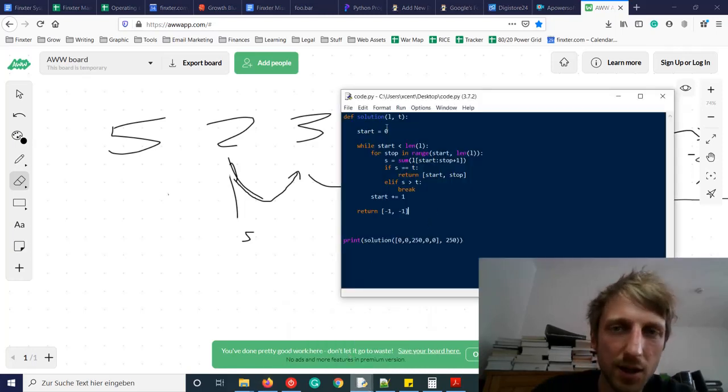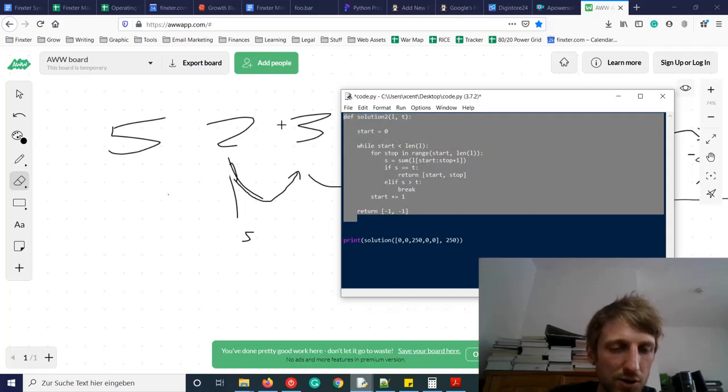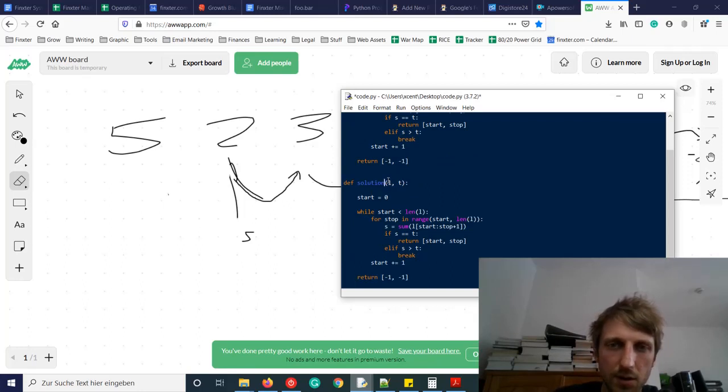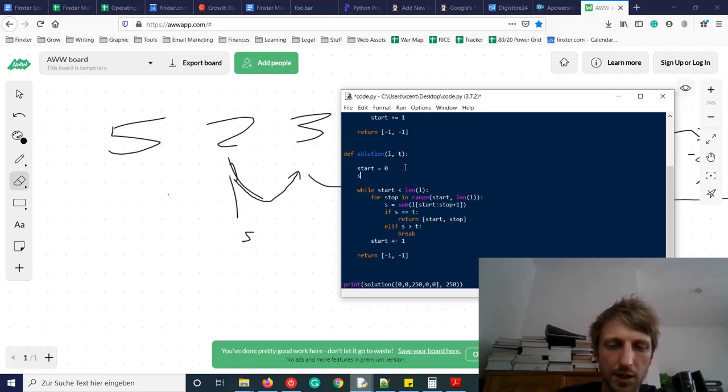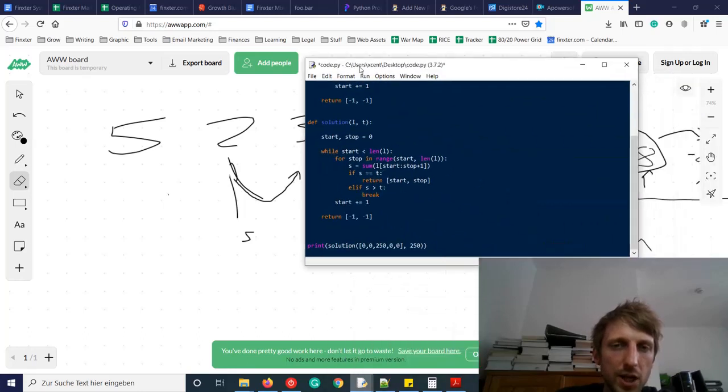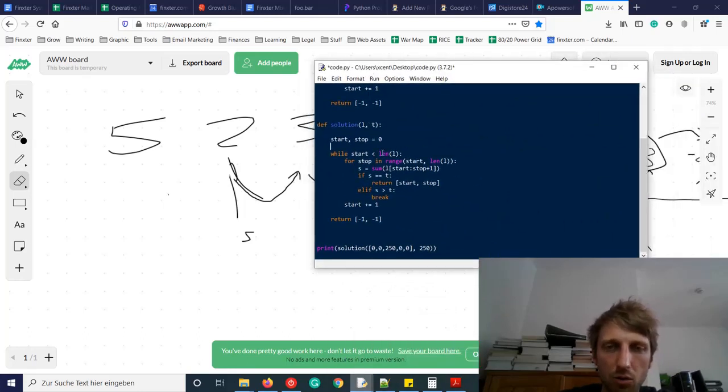Okay, so let's call this solution 2 and implement the first solution. Okay, so we have a start pointer and a stop pointer. Initially they both point to the index 0. Okay, start and stop, they point to index 0. In each step of the loop, we increase either the start or the stop pointer.